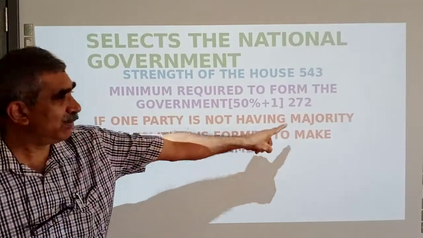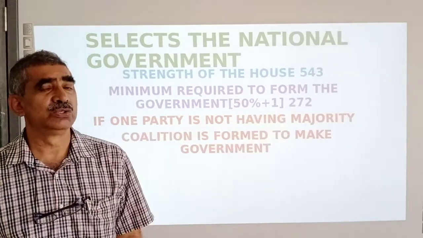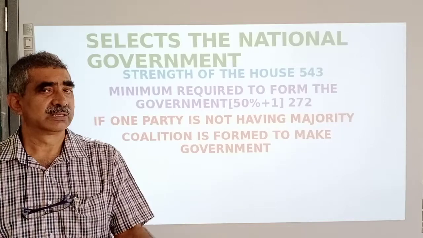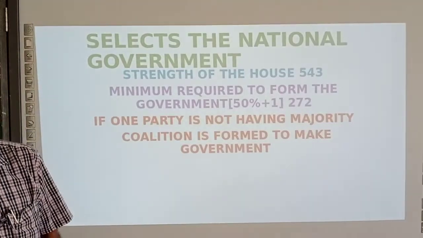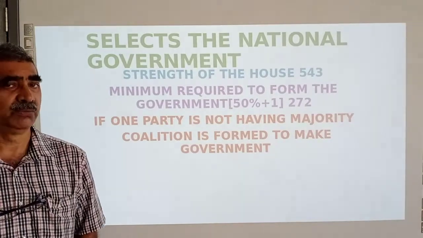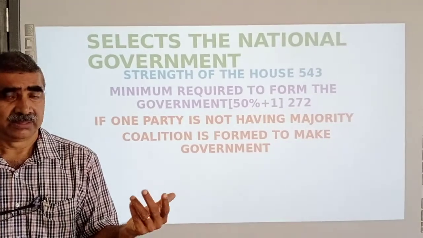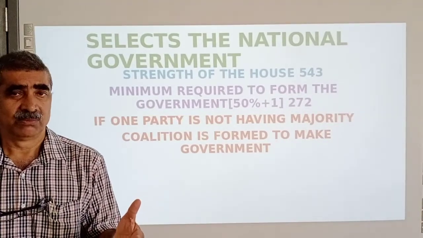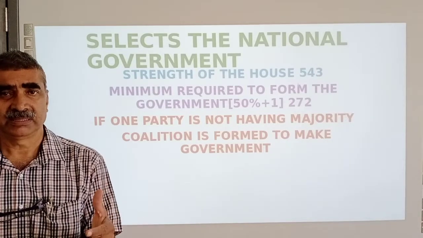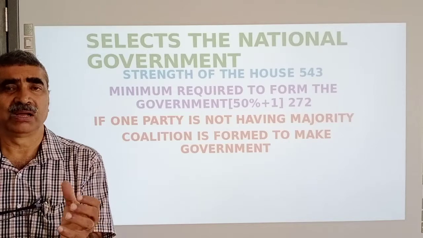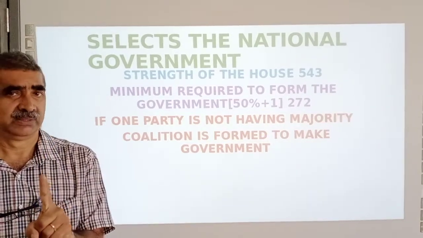If one party is not having a majority, it means one party is not able to have 272. For many decades, we were not having a majority. At present, BJP alone is having a majority. Earlier, the Narasimha Rao government was the last single party rule. After that, no party was able to have a single party majority.